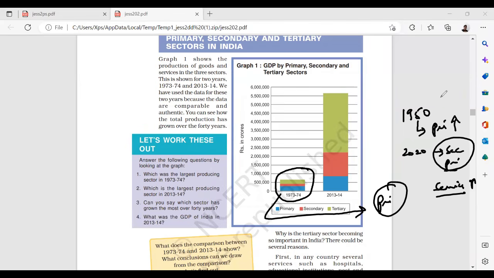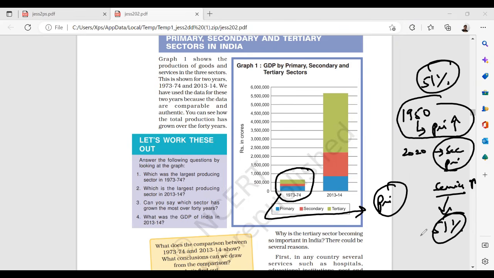Here we used to get 51% from primary; here, more than 51% is given by the services. You can look at this. Services are contributing the highest, manufacturing is the second highest, and the third highest is primary. That's just a shift, which is giving more importance to services. We started shifting to that area.